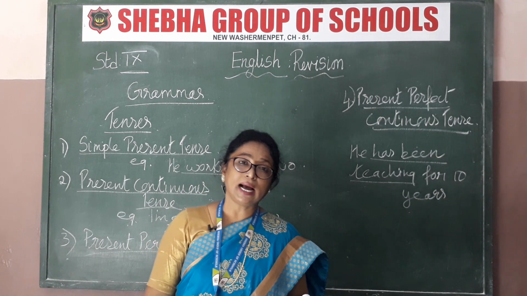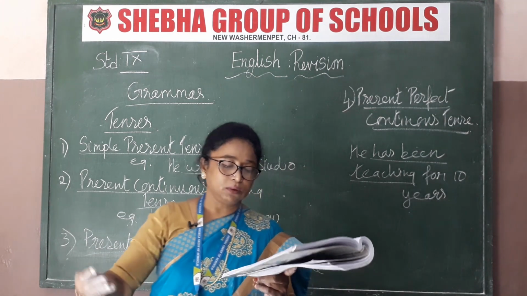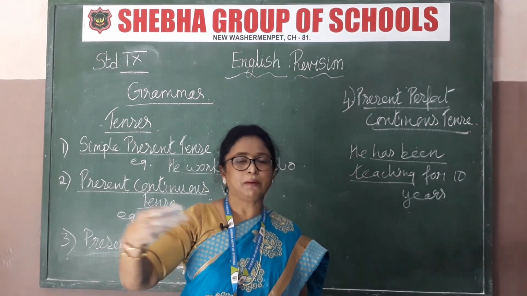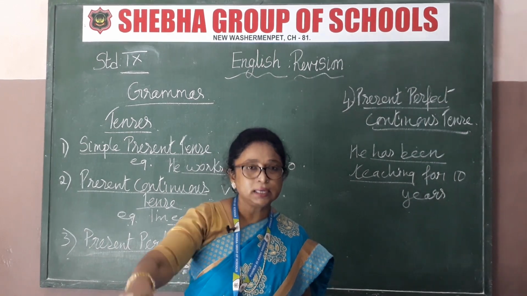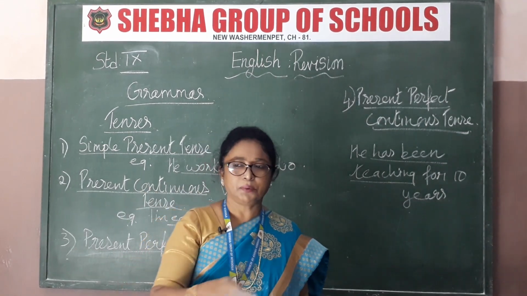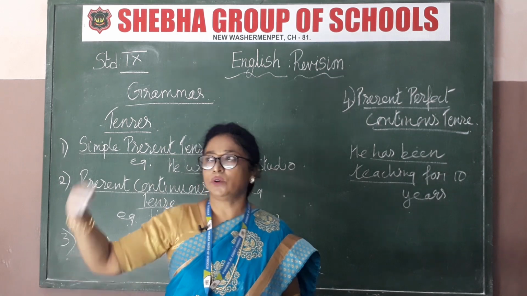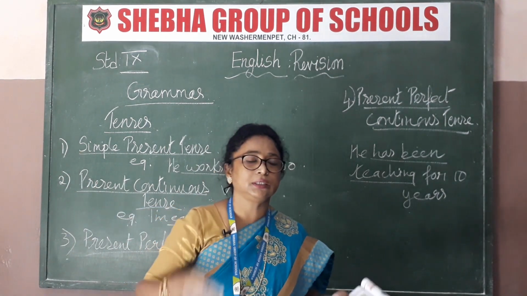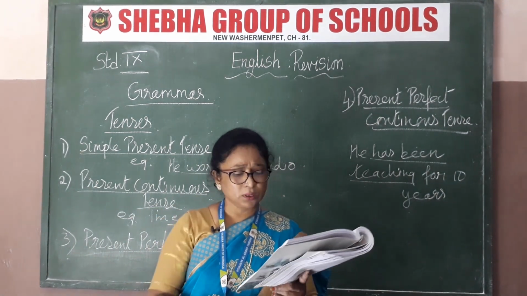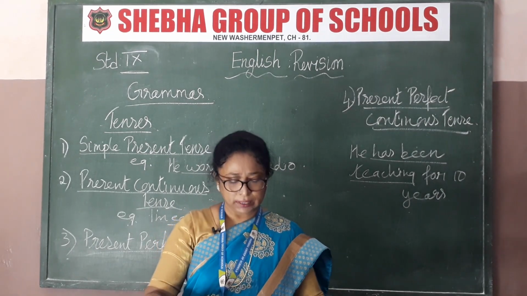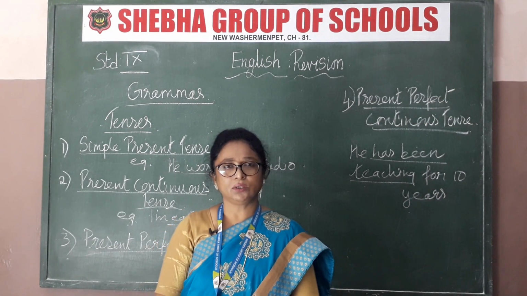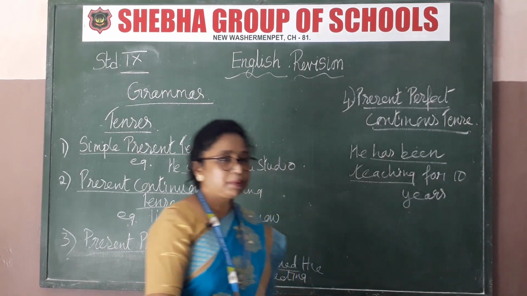And next, longer actions in progress now. That is, she is studying to become a doctor. So it is a process. She is studying to become a doctor. Doctor is the future. Now what is she doing? She is studying to become a doctor. We got the fixed plans also. I am meeting my friends. That also fixed plans.